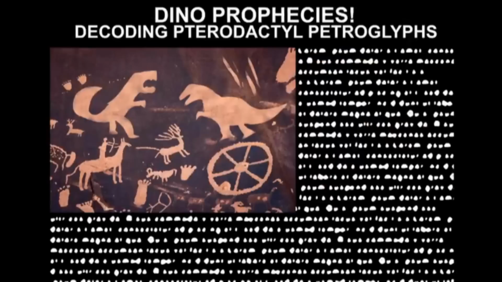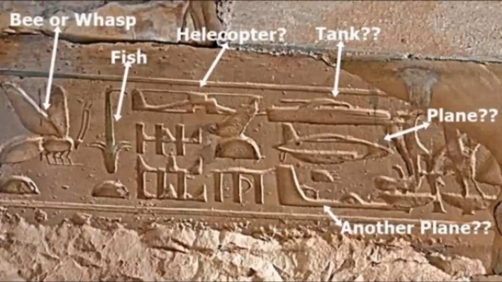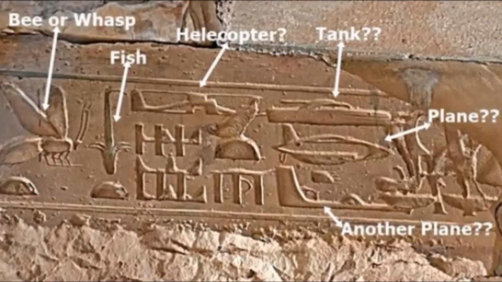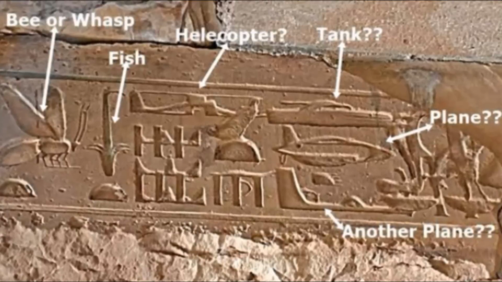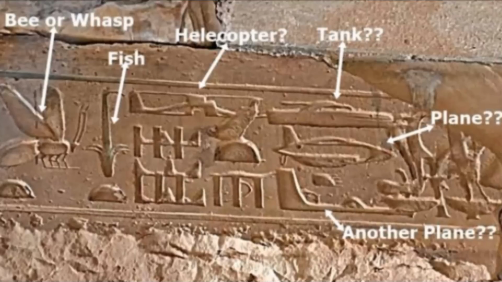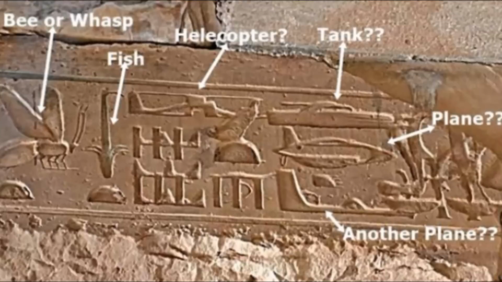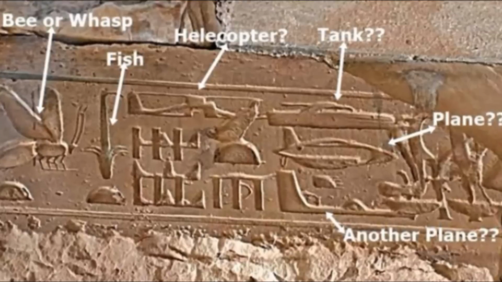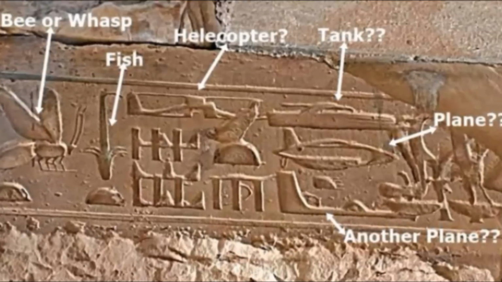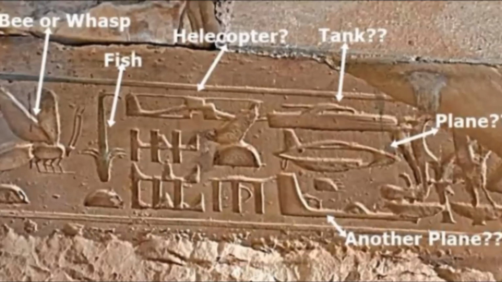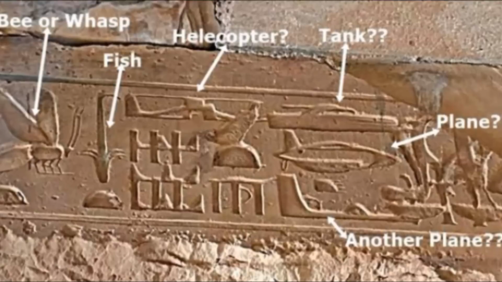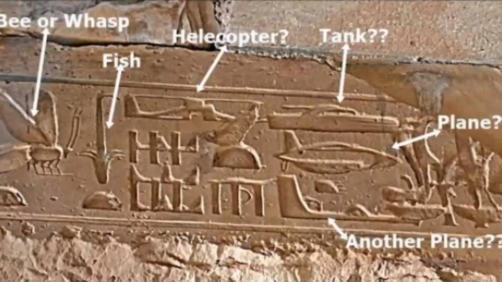Dinosaur Prophecies, Decoding Pterodactyl Hieroglyphics. I believe this is a link to the Egyptian hieroglyphics that supposedly showcase planes and helicopters. People have their own theories that aliens built the pyramids, that they were very advanced for their time, and that's why you see helicopters in hieroglyphics. I saw a video essay about this, and it said they're not obviously helicopters, it's just two hieroglyphics put together.